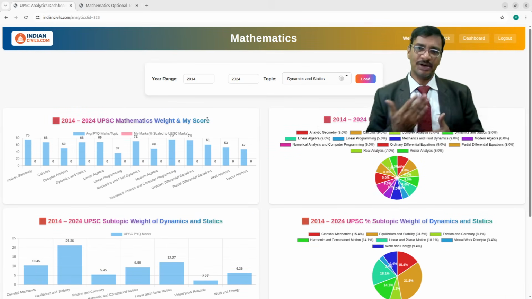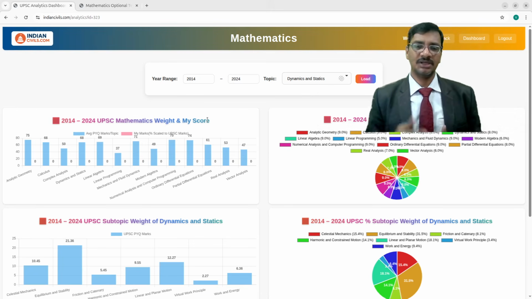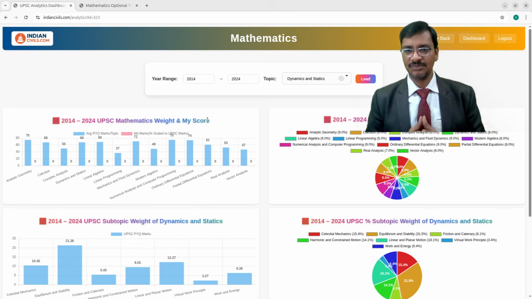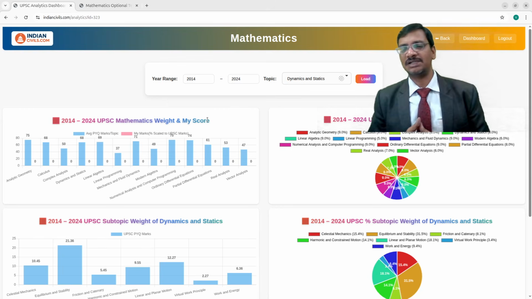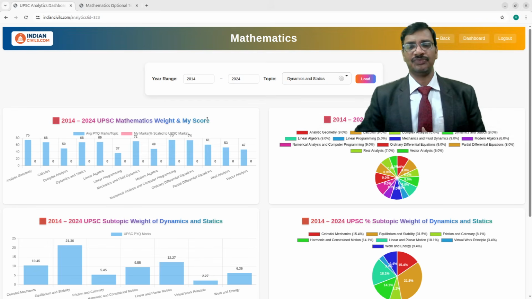And the second important question I wanted to answer. Some of the people came to me and they are asking one particular question. Sir, you give me a set of questions. I will practice only that set of questions from that particular topic so that I can score very well in the real examination. So that means those set of questions will fetch a very good score in UPSC.